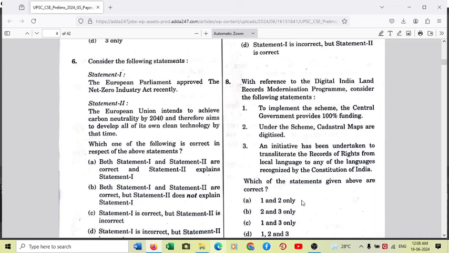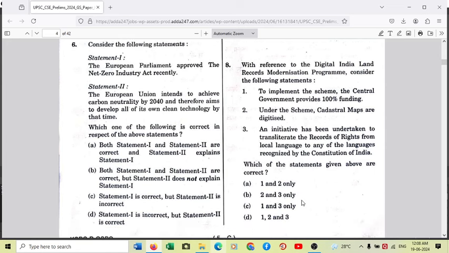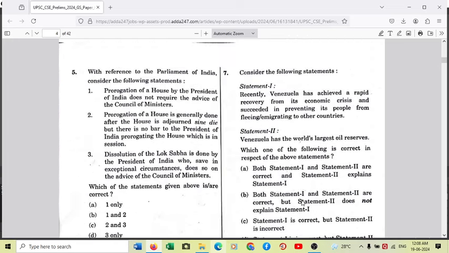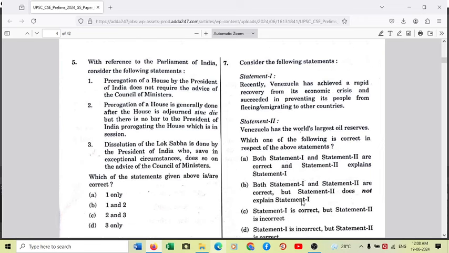So what is the answer? The answer is statement 1 is correct, but statement 2 is incorrect. So option C is the right answer for question number 6. Okay, so we'll move to another question. You can see on your screen on the right hand side, number 7, statement 1.